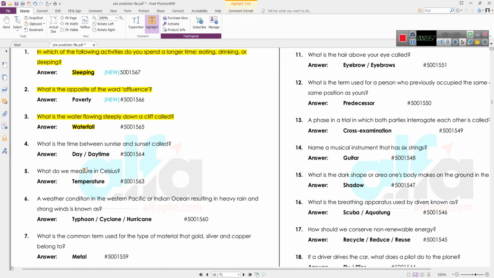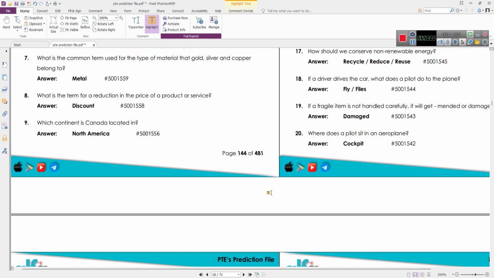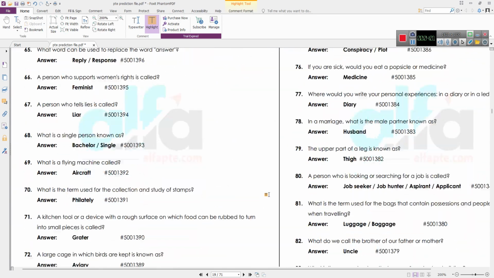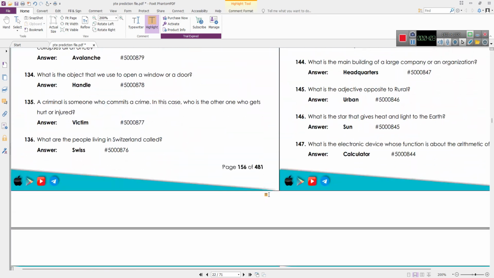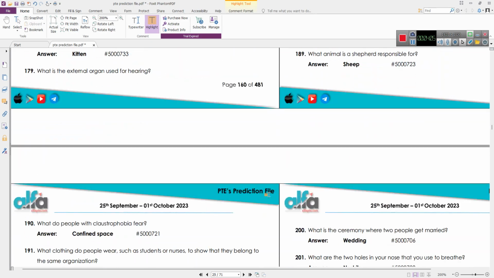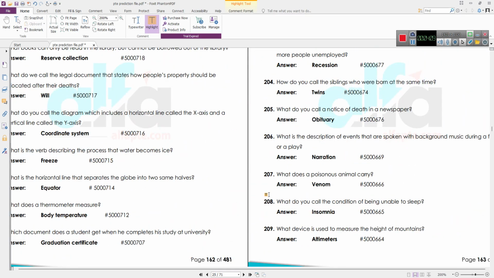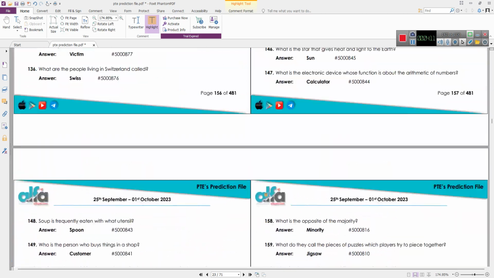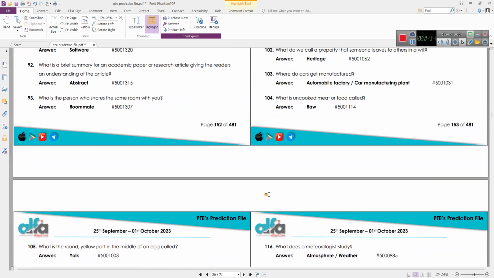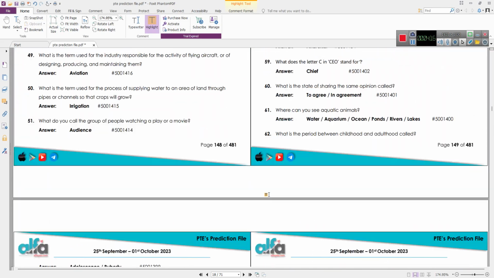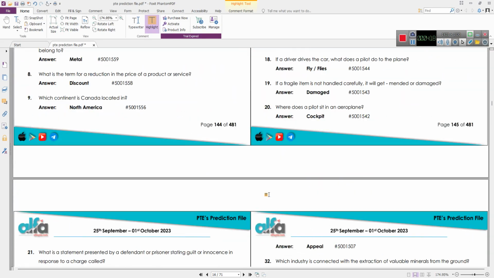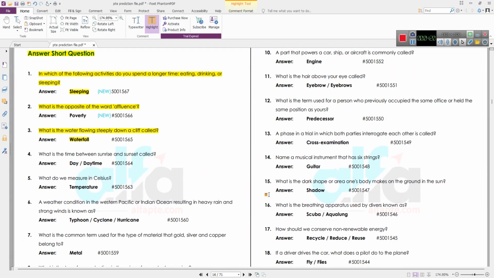So it is important for you to go through all these questions. There is a collection of more than 200, a total of 209 questions. You can expect a few of your questions to come from this collection, so do go through all of them. It will not take a lot of time. You will definitely complete this entire set of 209 questions in around 15 to 20 minutes at most.